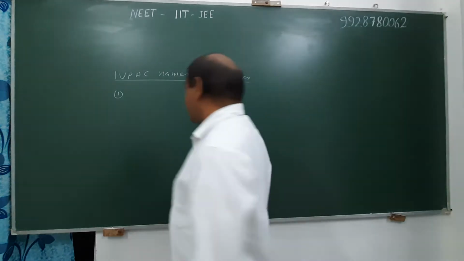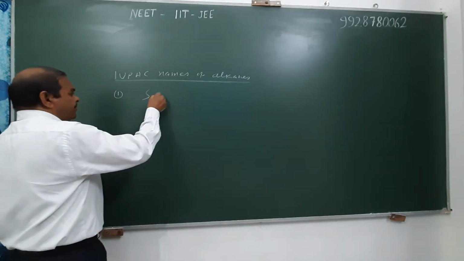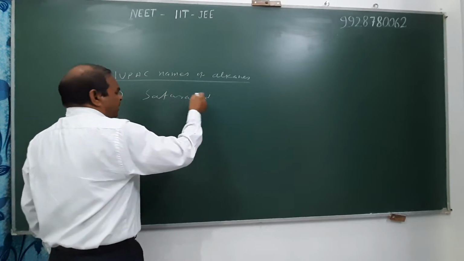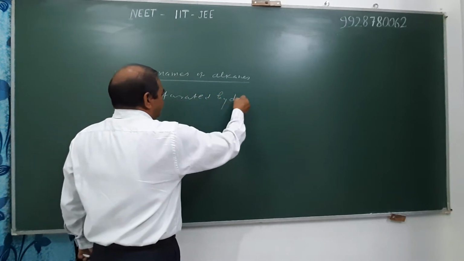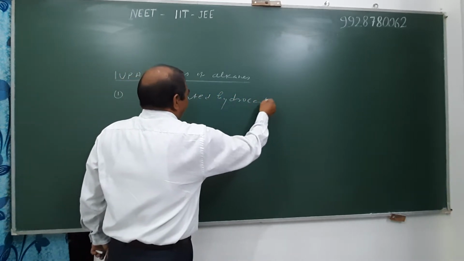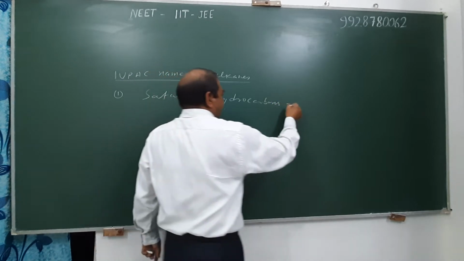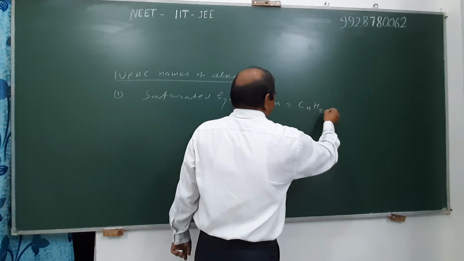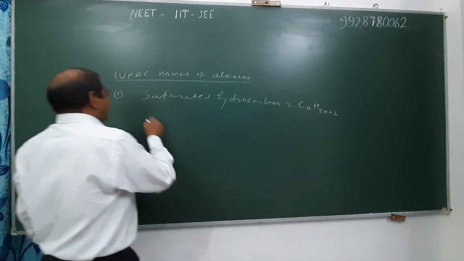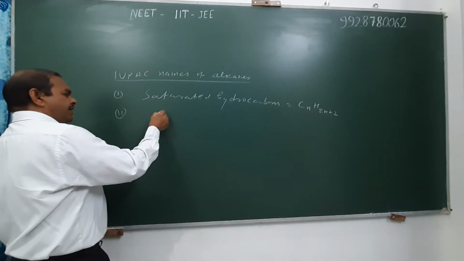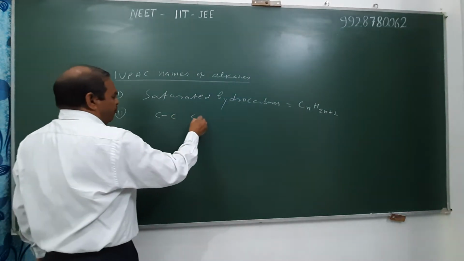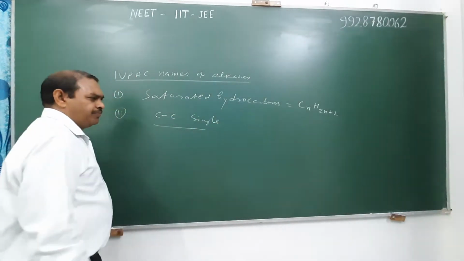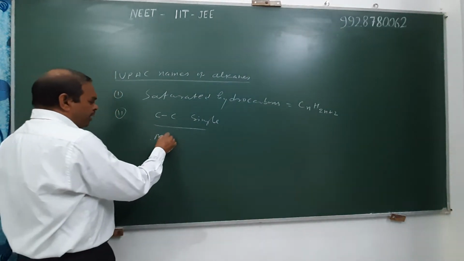Alkanes are saturated hydrocarbons whose general formula is CnH2n+2 and they contain carbon-carbon single bond.